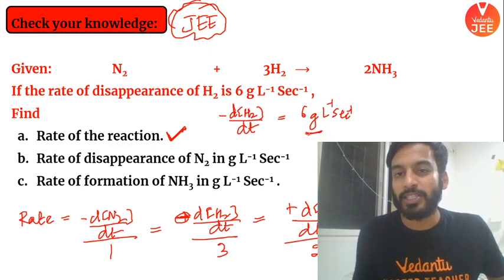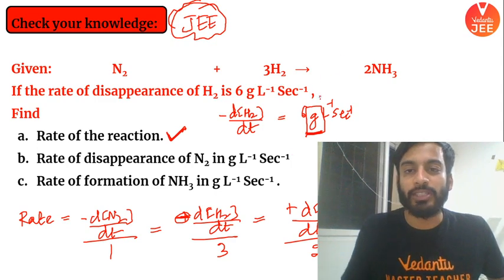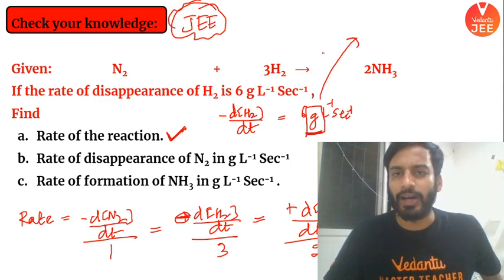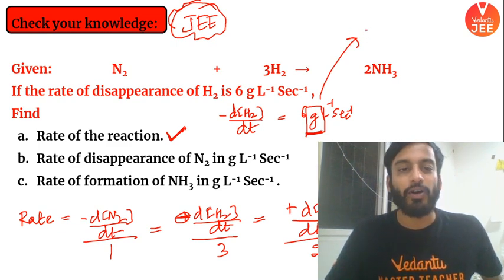They have not mentioned it in mole, they have mentioned it in gram per liter. Can you convert this to mole per liter? I'm just asking for fun. Just for fun. Can you tell me what will be the answer in mole per liter? Hydrogen 1 mole is 2 gram. So this will become what? जल्दी बोलो. Waiting for your response. Answer fast.